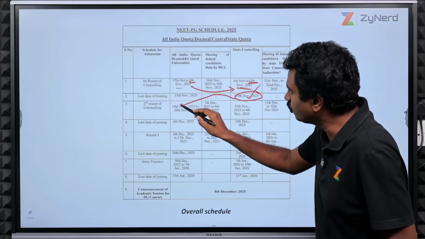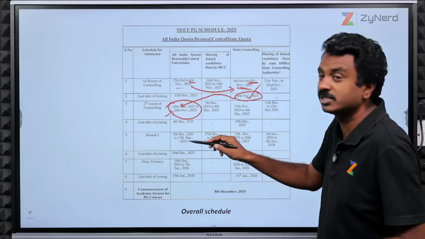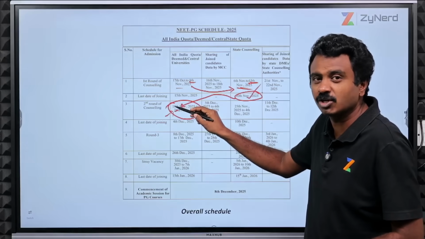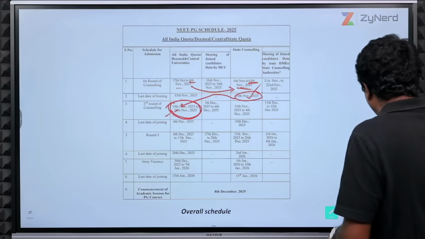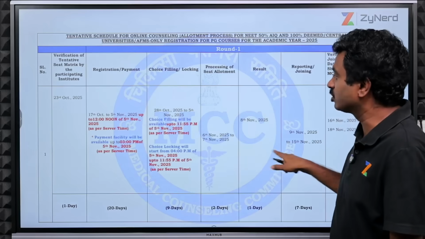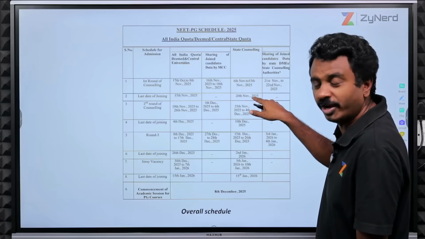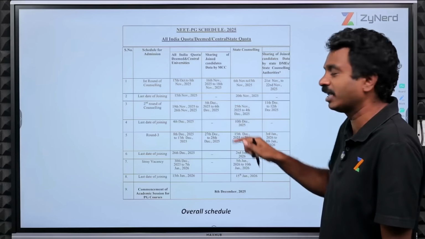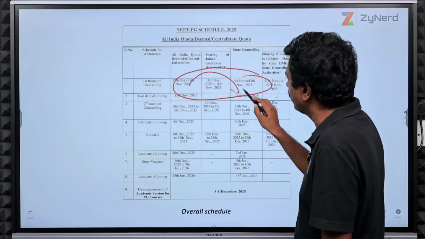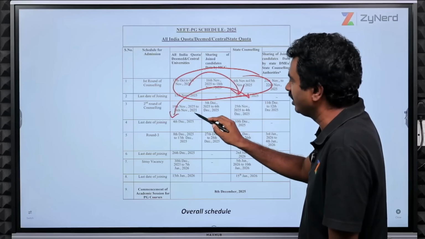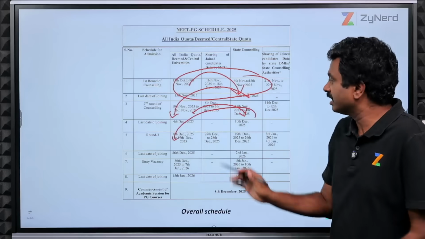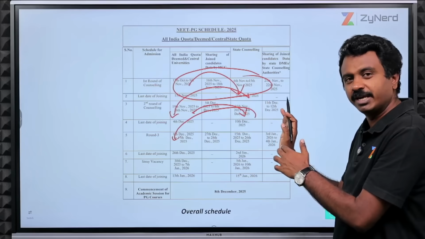After this only you can see that the second round of All India counselling is starting. So you might be able to join here and then still the second round of All India choice filling might start at this timeline. The second round choice filling will start from 19th November onwards. So after your state joining only, approximately 1 day prior, you will have your second round starting, which is a good timeline because you will be able to move from All India round 1 to state round 1, then to All India round 2, then to state round 2 and then state round 3 usually.